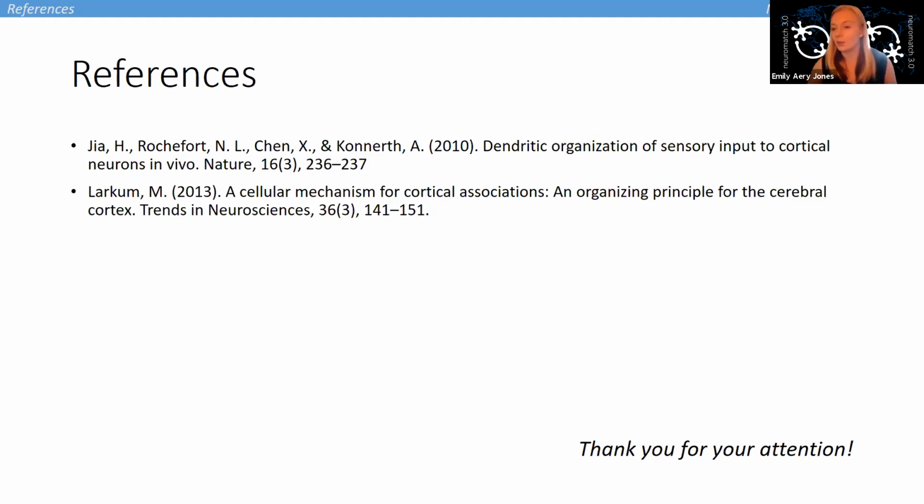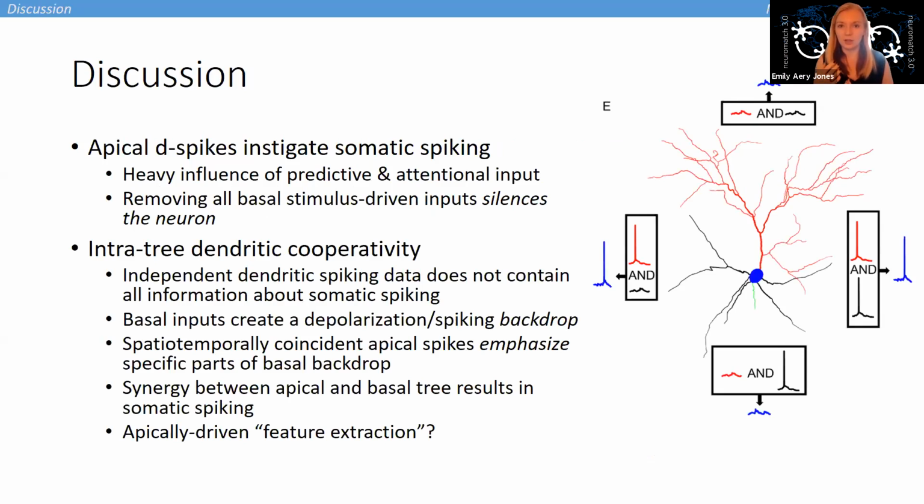So my broad question was, in the discussion, you were talking about this maybe cooperativity between basal and apical spikes, where the basal spikes are much rarer, but seem to be necessary in order to generate a soma spike. And you're talking about feature selection. So what do you think might be the actual circuit mechanism to coordinate these apical and basal spikes?